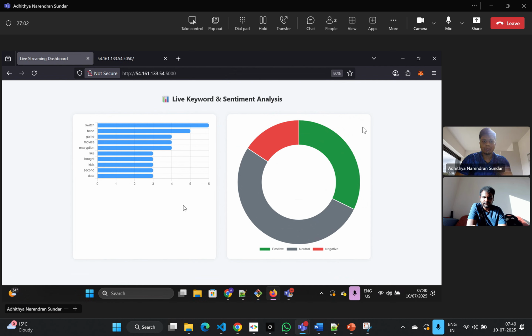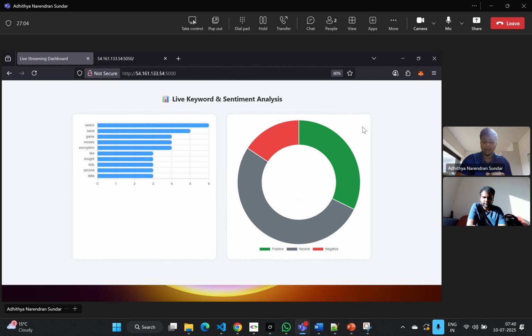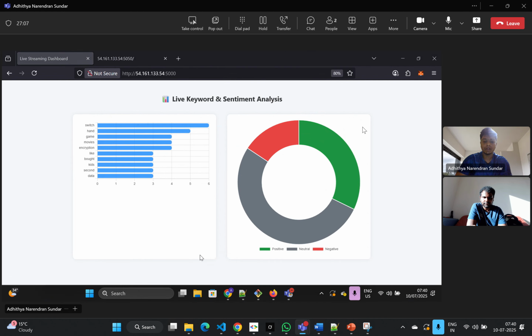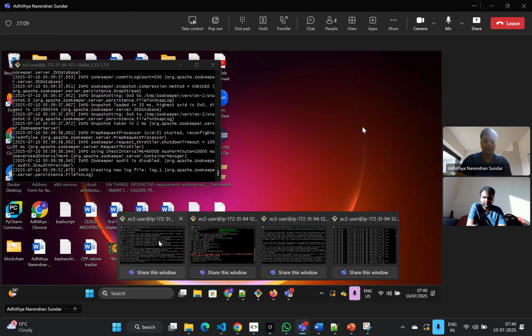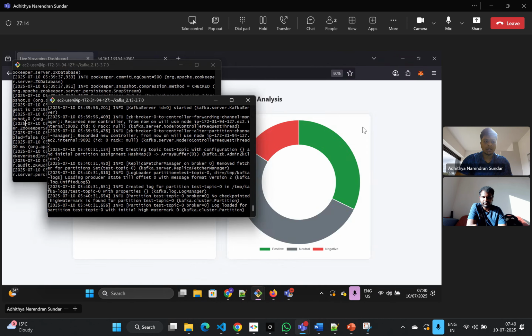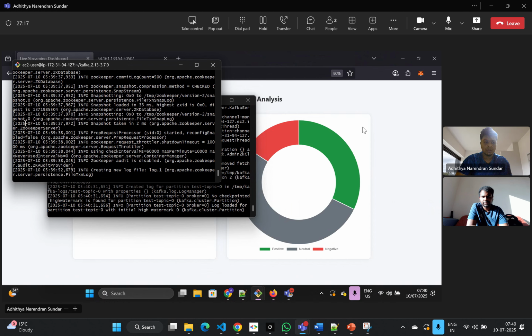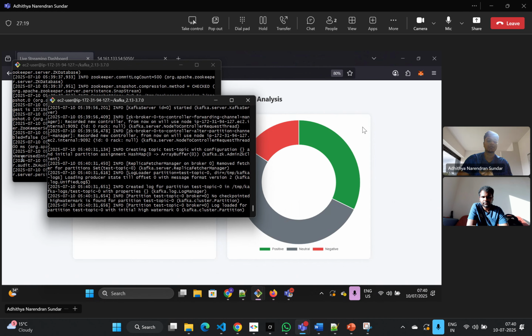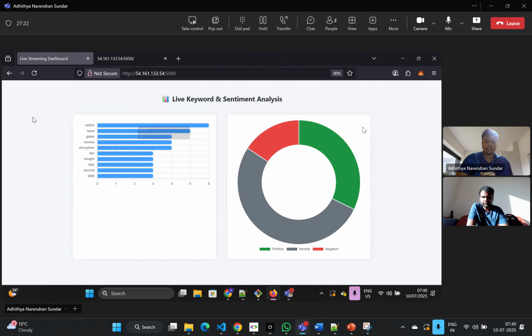For the live streaming one, we implemented Kafka Zookeeper. Here we have created both a producer and a consumer script. The producer and consumer have been run in the background so that the live word counts are being processed through Kafka, and the live word count batch processing is also being done. So with respect to the live keyword and sentiment analysis, this is the actual working application.